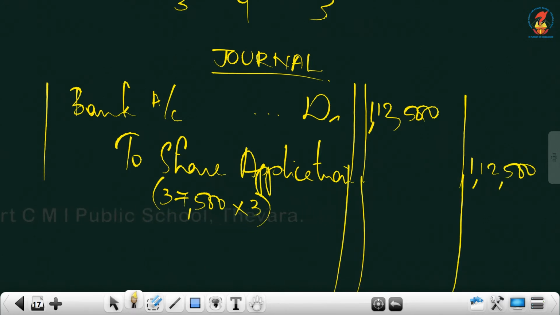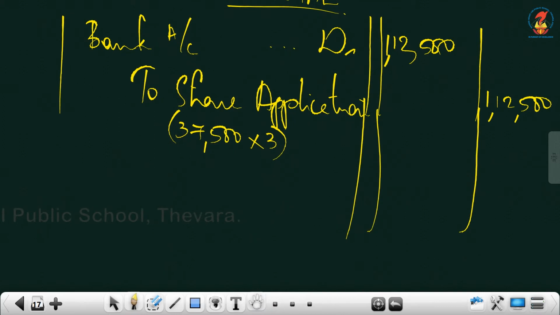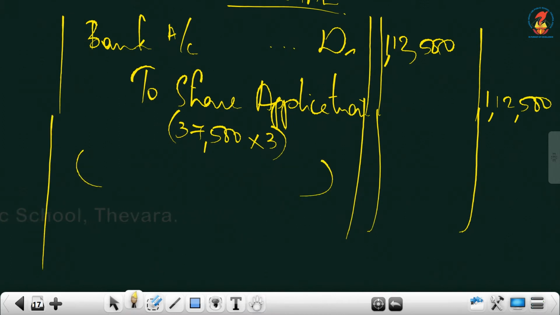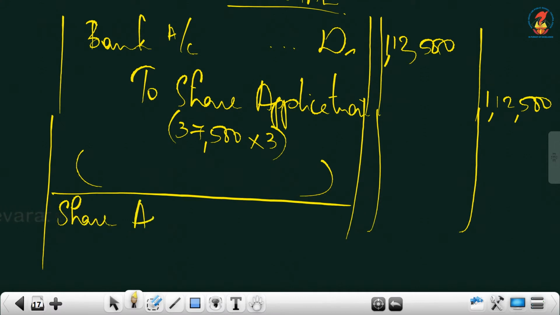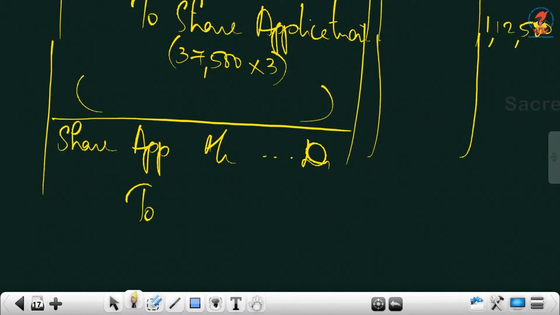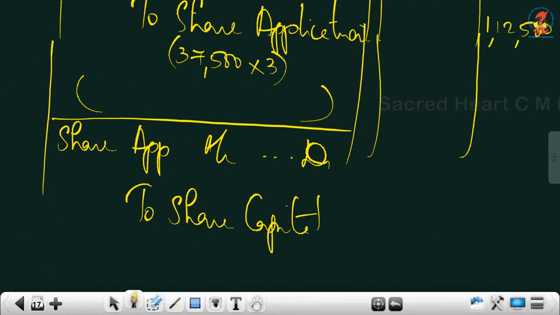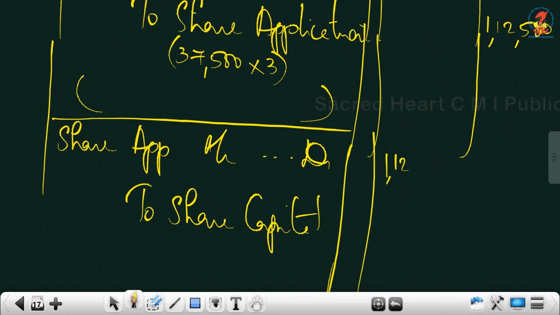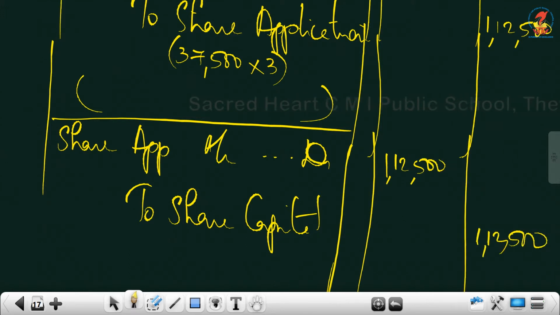Okay. Then write the narration, application money received. Second one is share application account debtor to share capital. You can write the same amount, 1,12,500. Then the next installment is allotment. How much are we collecting? It's 4 per share.